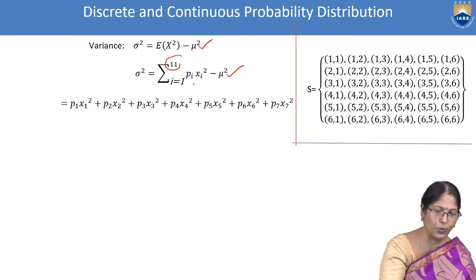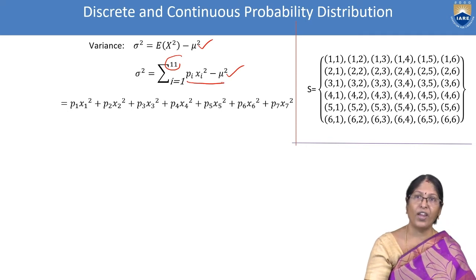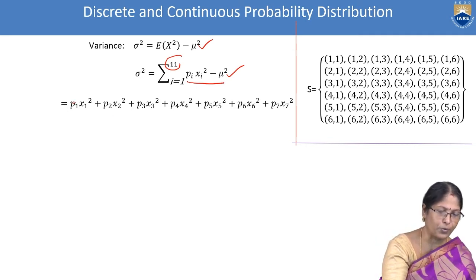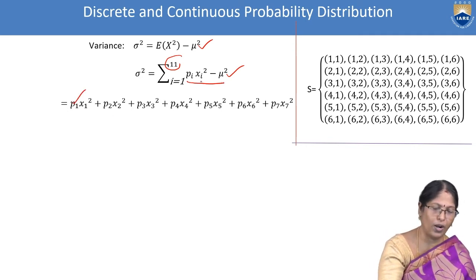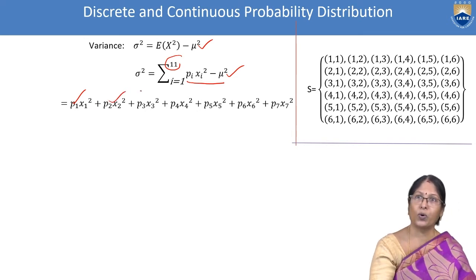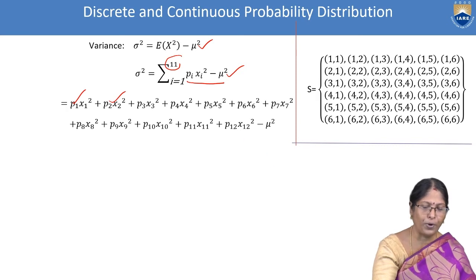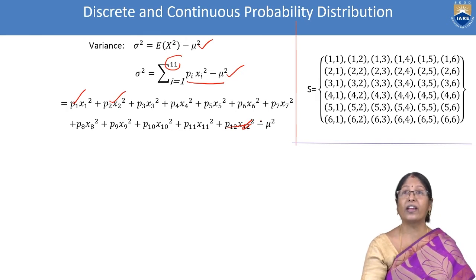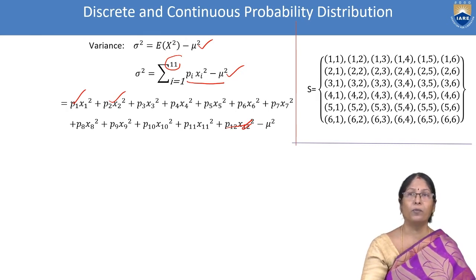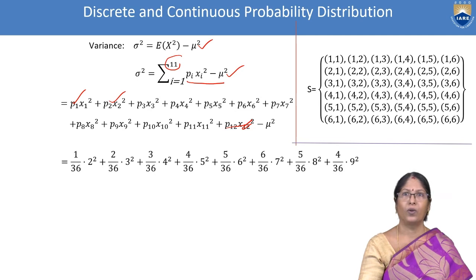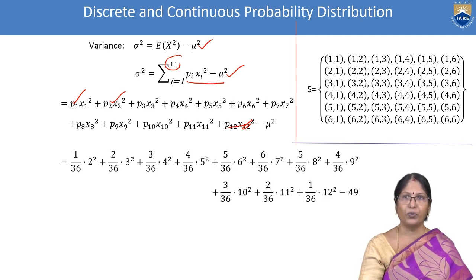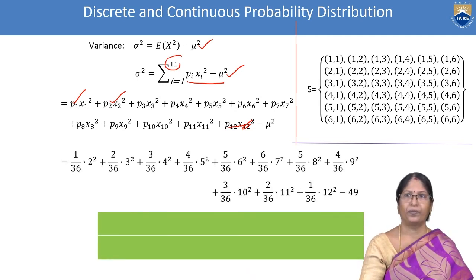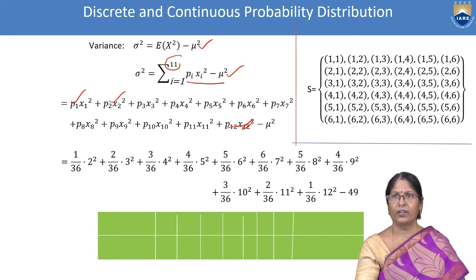Now we are substituting in this formula, where i first takes 1. So p1 x1 square, next p2 x2 square, up to p11 x11 square, minus mu square. All the values are substituted. We can see it here.